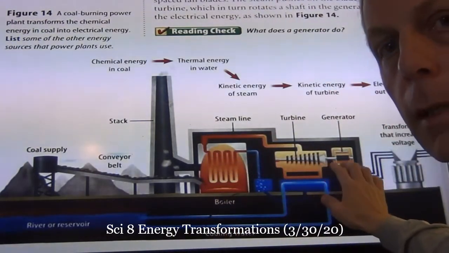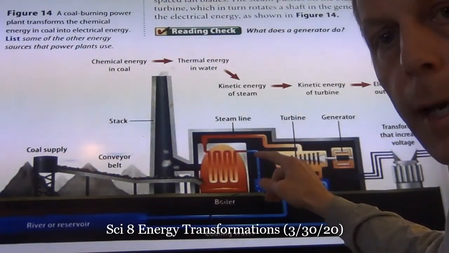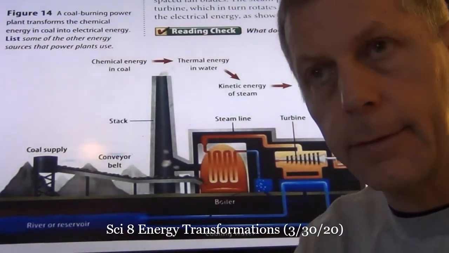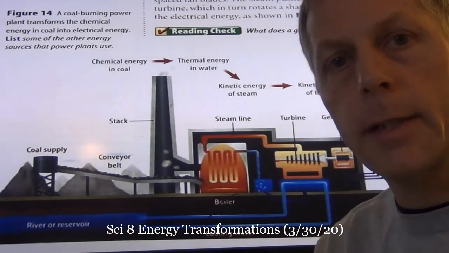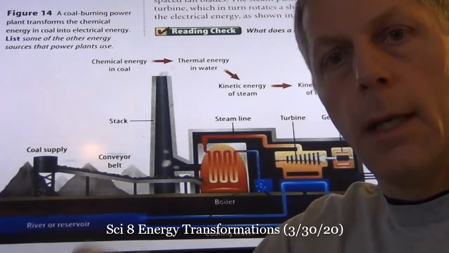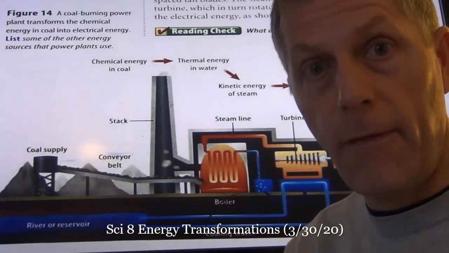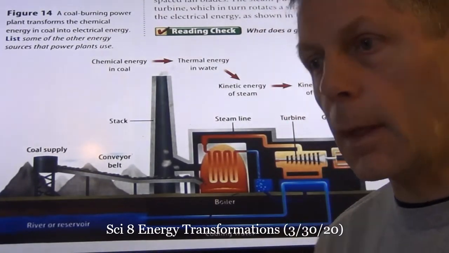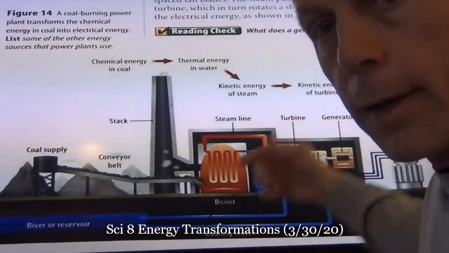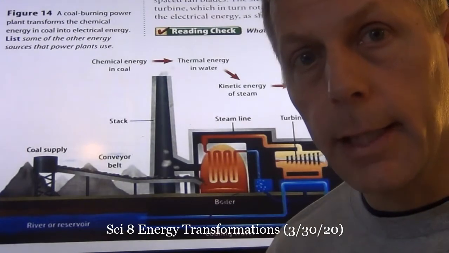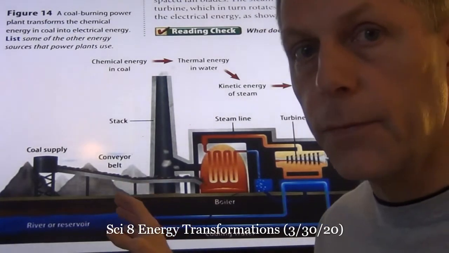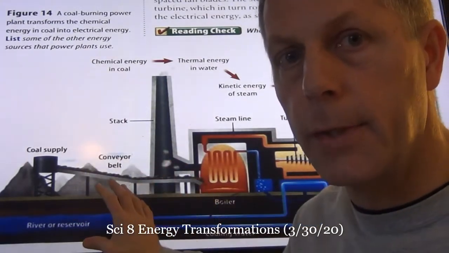Steam line comes over here to what we call the turbine, which has moving parts in it. As those moving parts move faster and faster, it's going to cause the generator to generate electricity. All right, this is a very simple version and explanation of this.